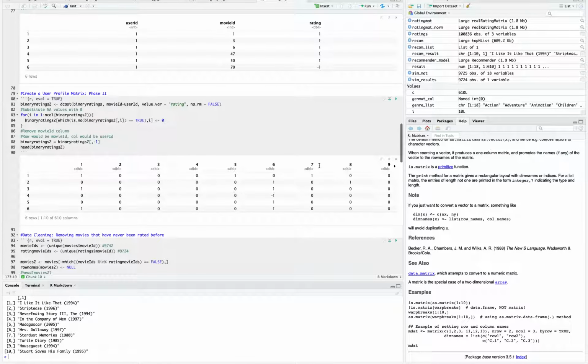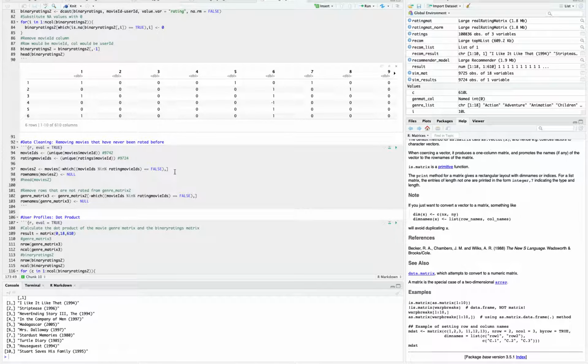And then for the second part of the user profile matrix, I substitute the null values with 0, and then I remove the movie ID column, which leaves this complete table, where the rows are movie IDs and the columns are user IDs.